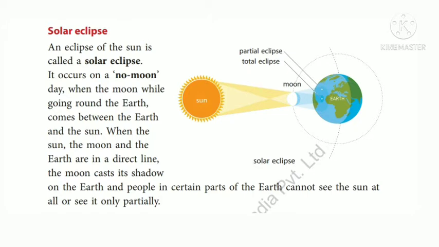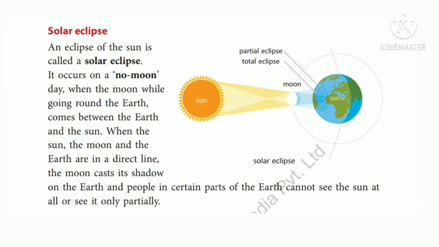When the sun, the moon and the earth are in a direct line, the moon casts its shadow on the earth. And people in certain parts of the earth cannot see the sun at all or see it only partially. Explain the solar eclipse. Listen.